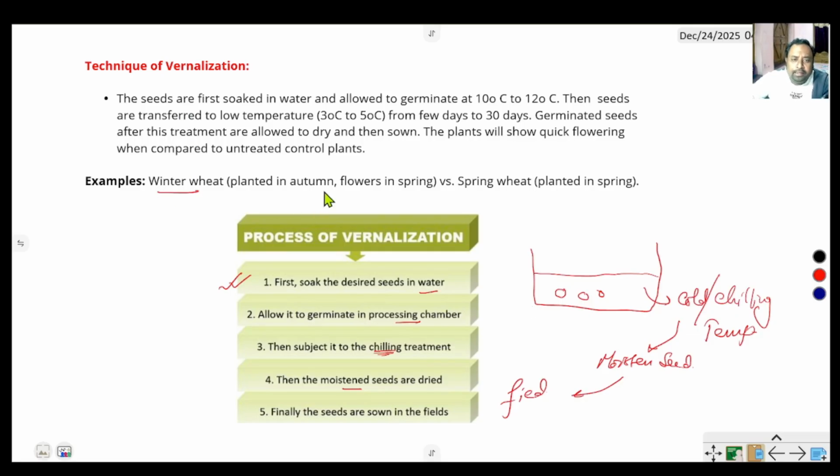Winter wheat is planted in autumn and flowers in spring. Spring wheat is planted in spring, but flowers in summer, by applying the cold treatment.